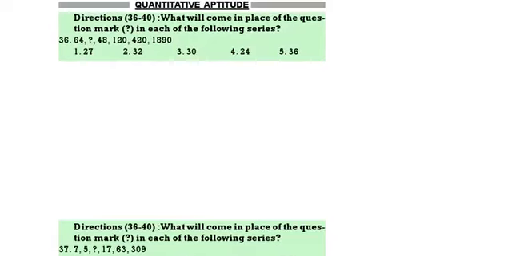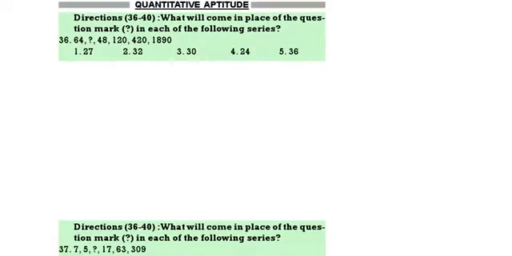7 to become 5 into 1 minus 2. Then 17 to become 63 into 4 minus 5. 63 to become 309. 63 into 5 is 315 minus 6. Similarly, this is into 2 minus 3. 5 into 2 is 10. 10 minus 3 is 7. Option 4. Next question. 2, 7, 19, 38, 64, question mark.